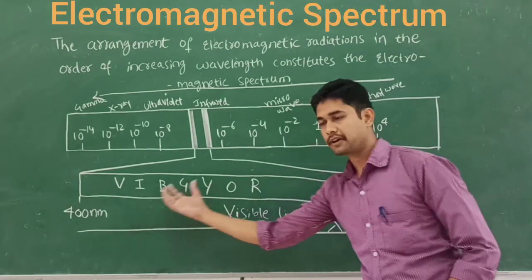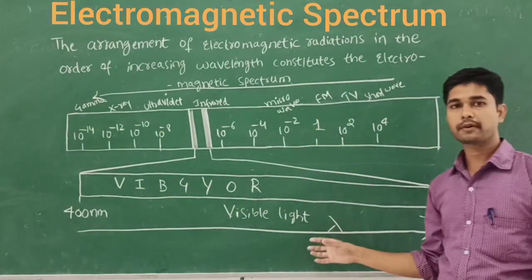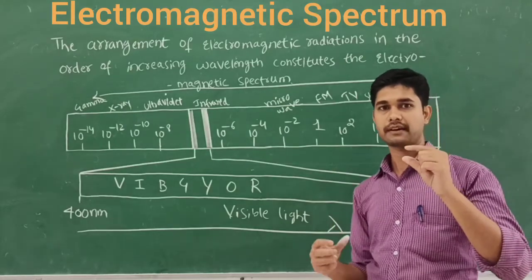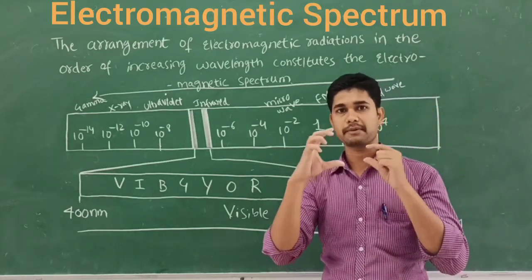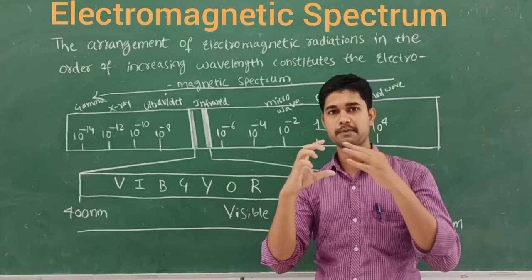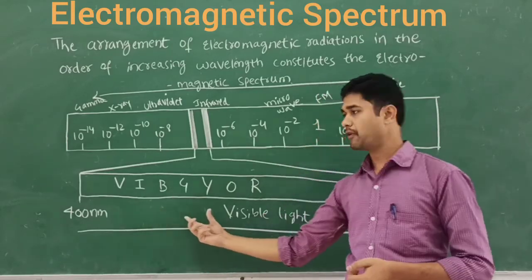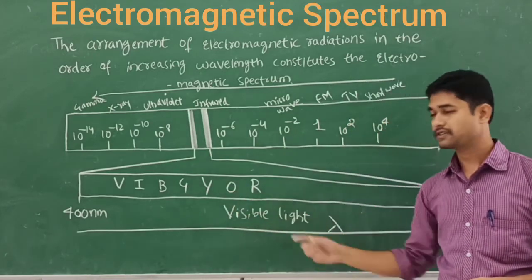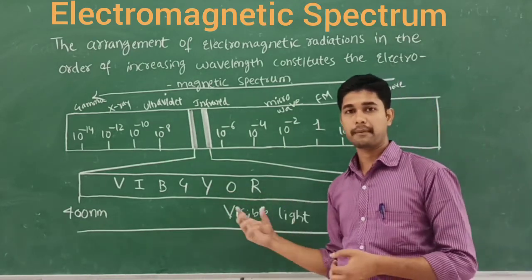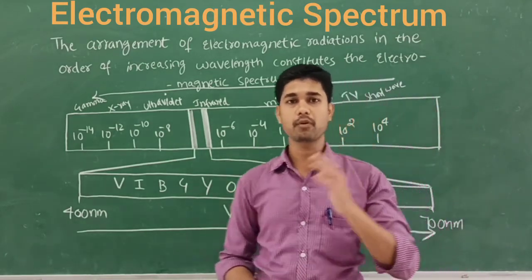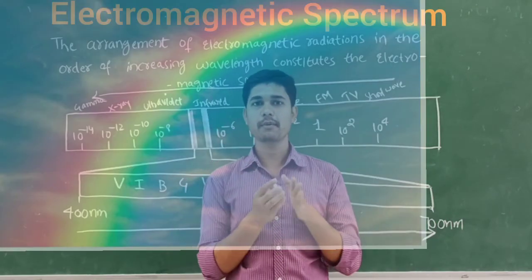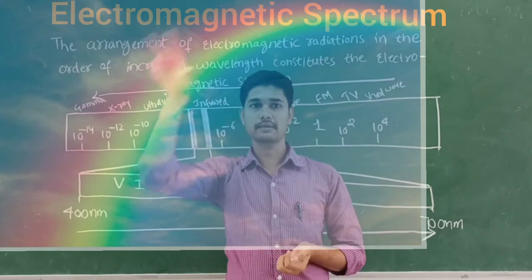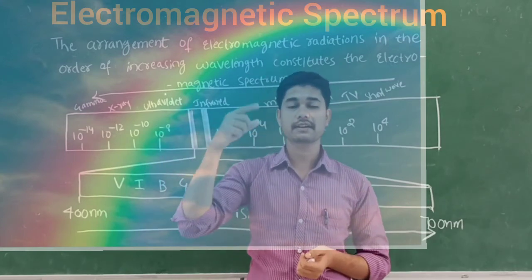And also, from 400 nanometer to 700 nanometer, it is called visible light. Visible light means when a beam of electromagnetic radiation is passed through a prism, it is dispersed, and you obtain the colors violet, indigo, blue, green, yellow, orange, red. You see these colors like this. We also obtain a rainbow during the movement of clouds and rain. That is a set of colors, right?